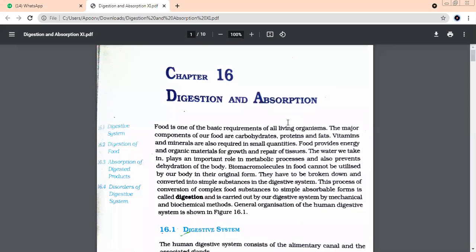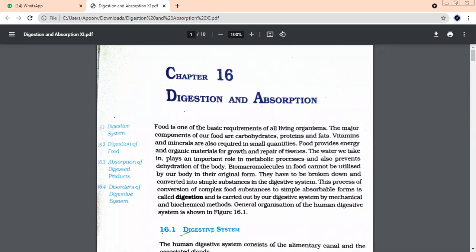For growth and repair of tissues. Okay. Process by which the larger molecules are broken down into smaller molecules. What is it called? Digestion. Yes, it is called digestion. The main role who's going to play in digestion?